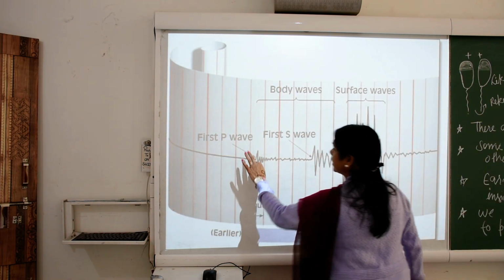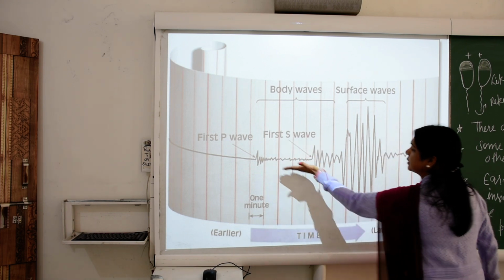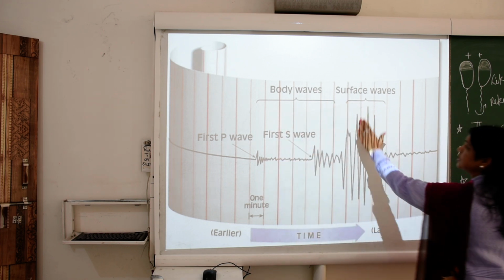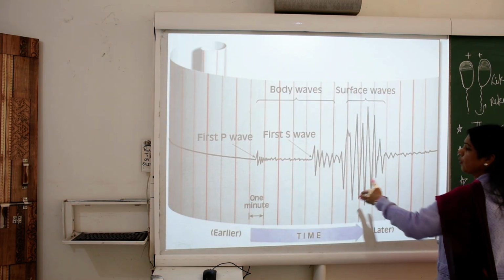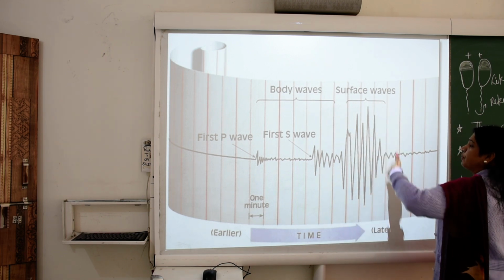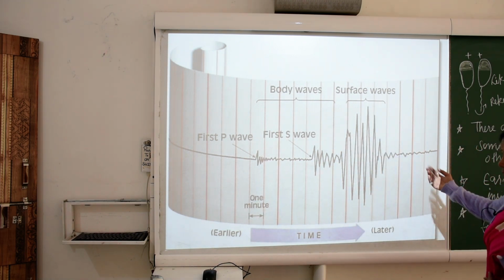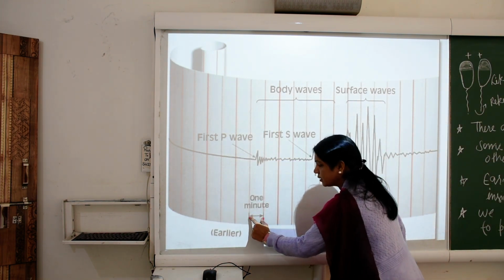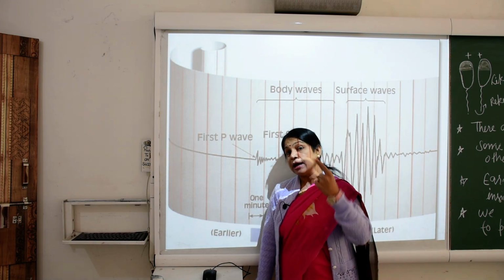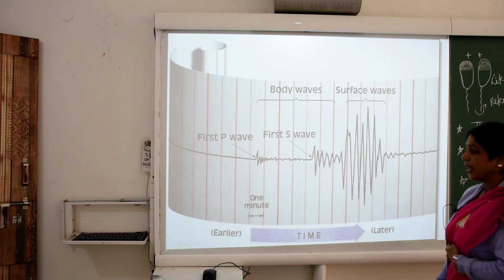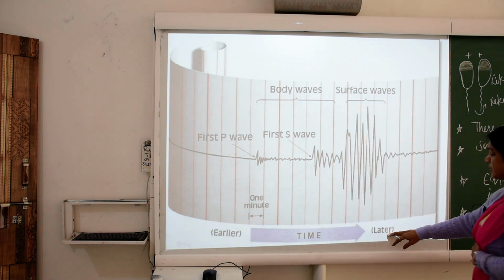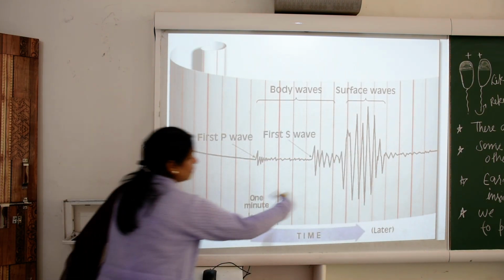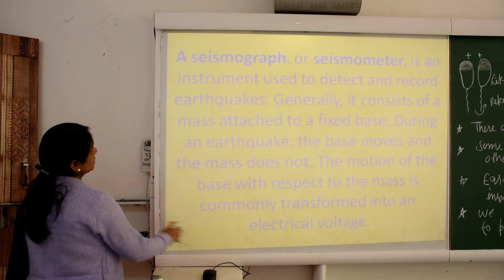First the P wave comes in this way, and then the S wave, the trace shifts like this. This is called the body wave. After this changes, it is called the surface wave. It became the big one. It is called the surface wave, and this period is called 1 minute. It means this reading is held over 1 minute, with the earlier time and the later time, before and after.